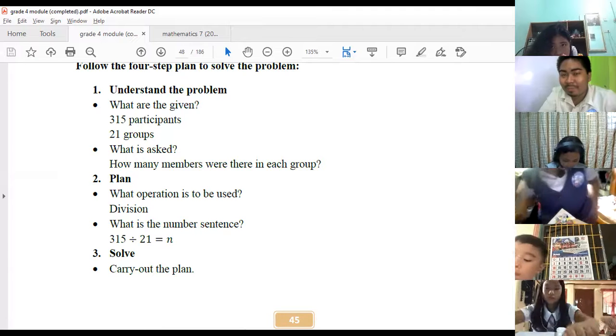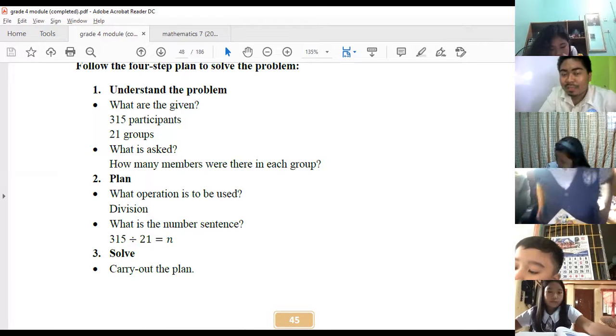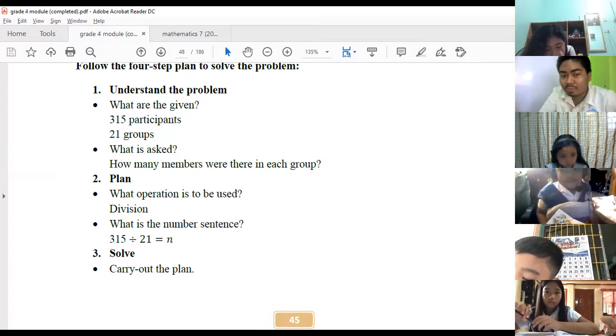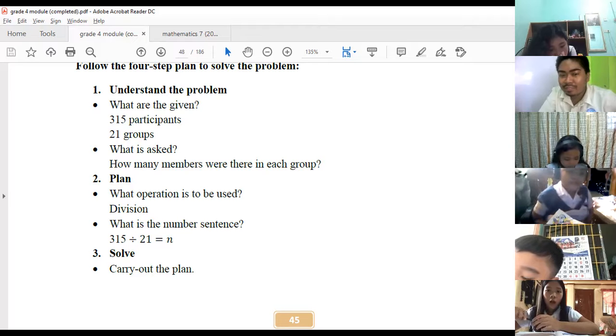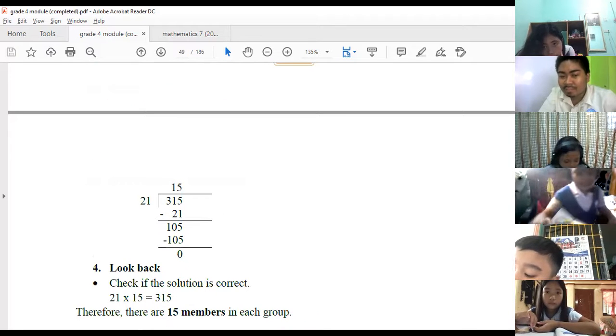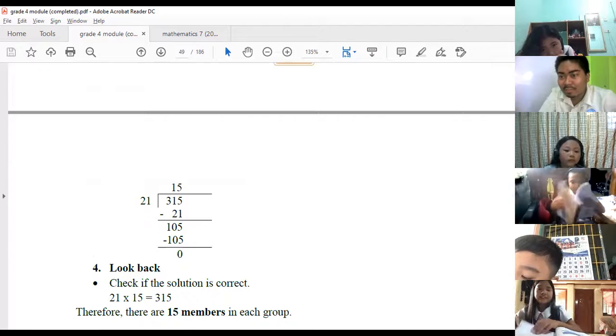So, understand the problem. Under understanding the problem, nandiyan si what are the given and what is asked. So, sa plan naman, what operation is to be used? And what is the number sentence? And then, third step is to solve. And then, fourth step is to look back or check.